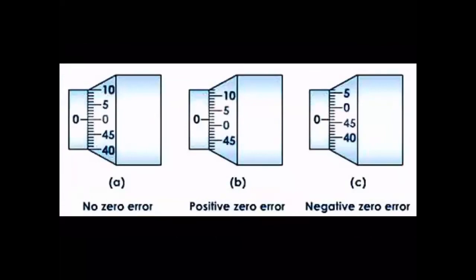In this case, the positive zero error is how much? 2 into 0.0. There are only 50 divisions. You have to be careful. Here there are only 50 divisions, so the pitch will be different. You have to find out what the pitch is.